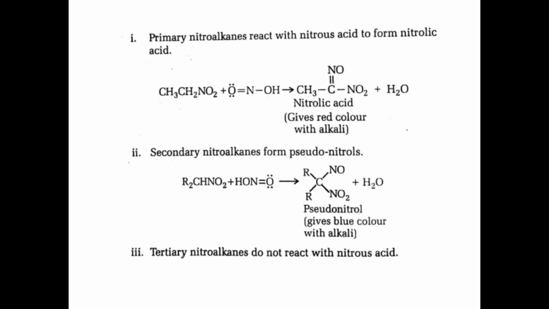This reaction is used for distinguishing primary, secondary and tertiary nitroalkanes. These are all the important chemical properties of nitroalkanes.